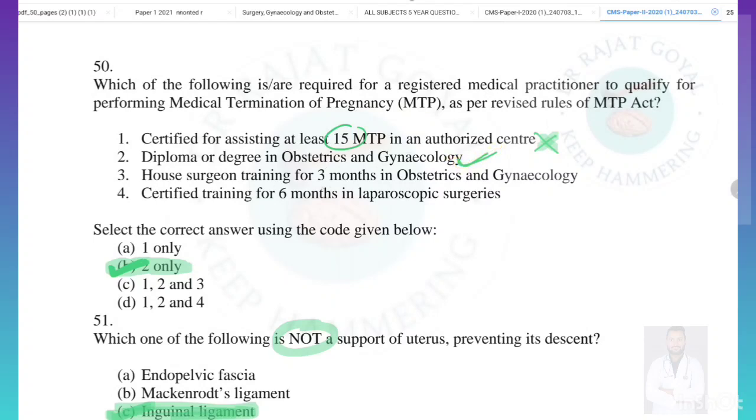House surgeon training for 3 months in obstetrics and gynecology, this is not true. It should be 6 months. And certified training for 6 months in laparoscopic surgery. No, this is also not true. In laparoscopic surgery it is not 6 months. So here only option B, option number 2, is true, so the answer will be B, 2 only.